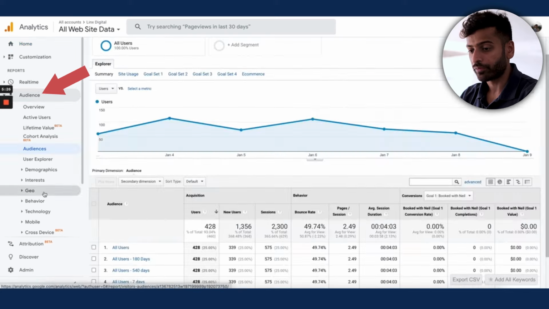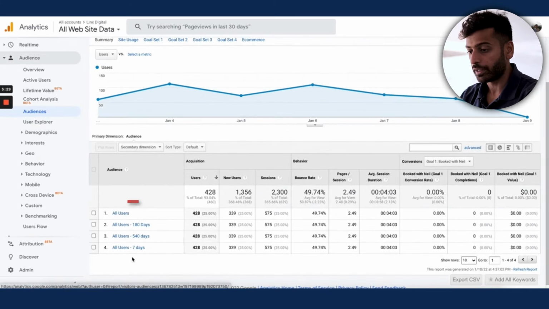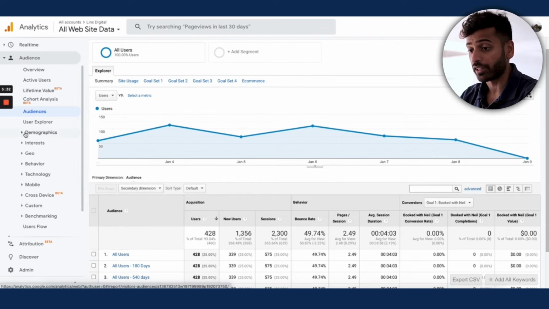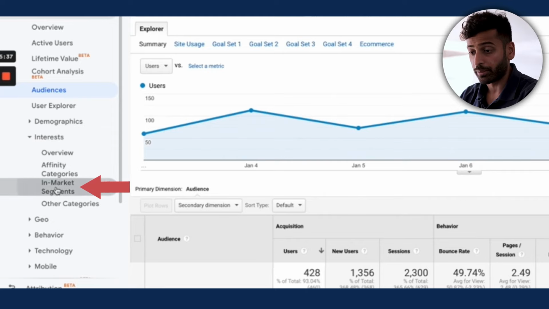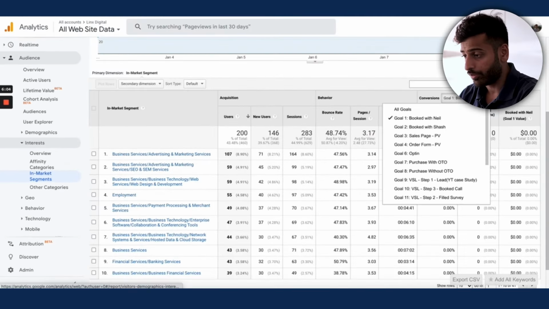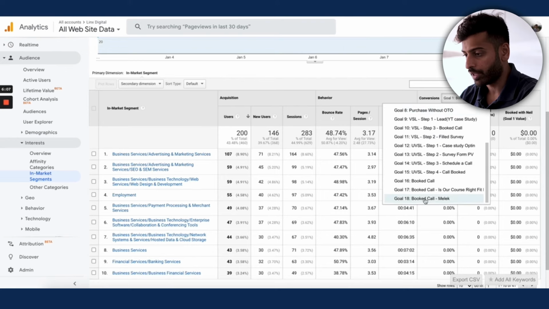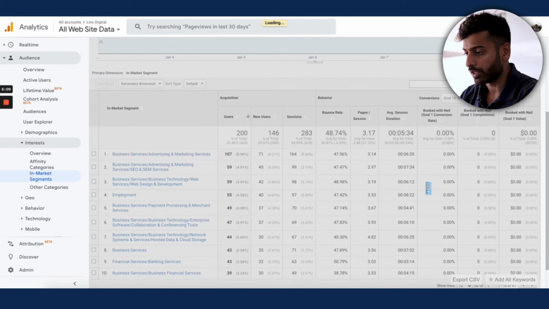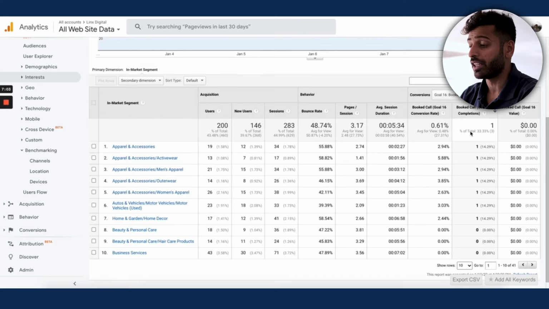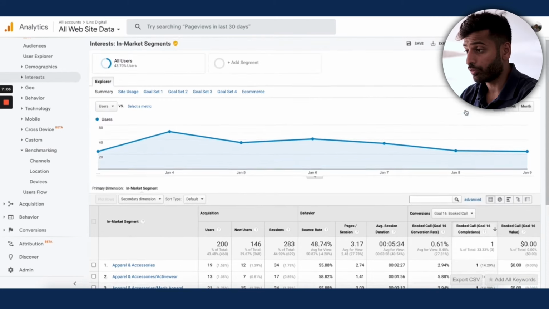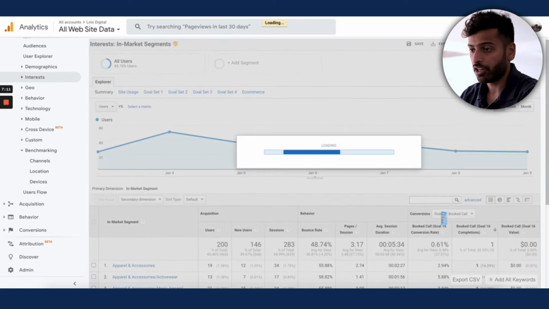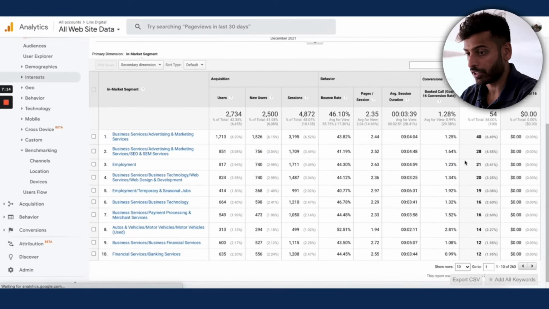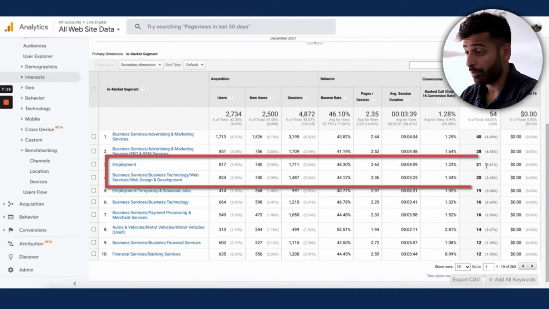Go to your audience. So if you go in here, so this is actually basically your remarketing audiences, but you want to scroll down here and you want to go right here to in-market segments. As you can see here, if you have goals set up, and let's say one of the goals is book calls. So this will give you some ideas of which audiences to test, because if you find an audience that has, let's say, a ton of different book calls, then that might be an audience you can test inside Google Ads as an in-market audience. So this could be perhaps employment is one that could work, or web design and development is another one that could work, right?